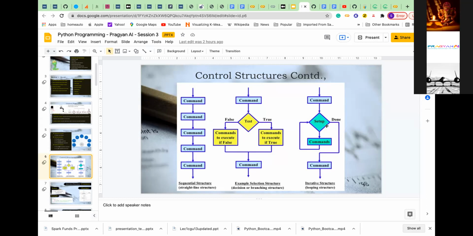Then, when the loop is done, control continues. This is the normal flow. The flow is disturbed because of conditional control flow commands; if these were not there, it would always be sequential. Because of the selection structures and the loops, the sequential flow is disturbed.